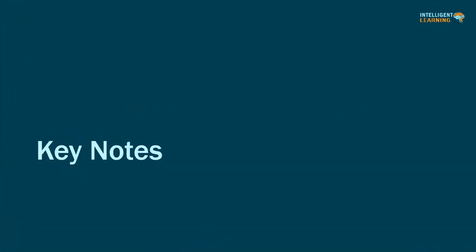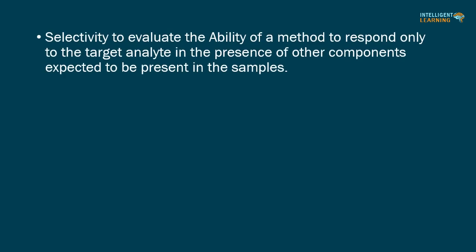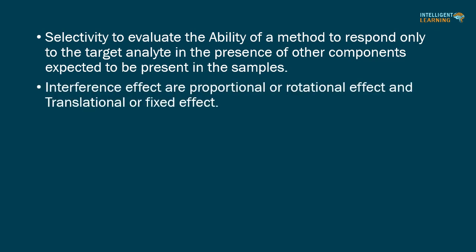Keynotes of this video. Selectivity is to evaluate the ability of a method to respond only to the target analyte in the presence of other components expected to be present in the samples. Interference effects are proportional or rotational effect, and translational or fixed effect.